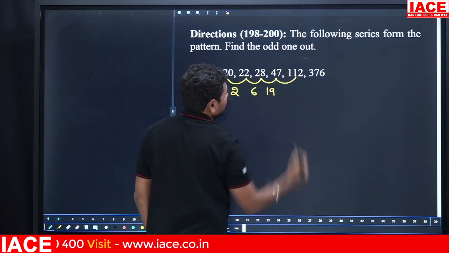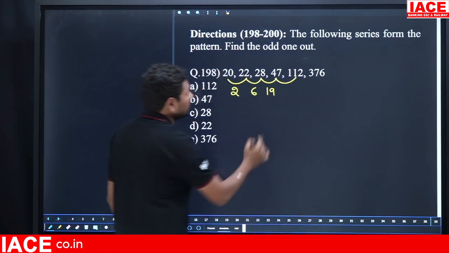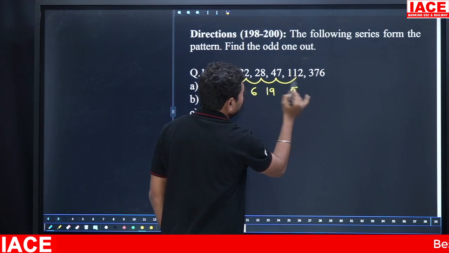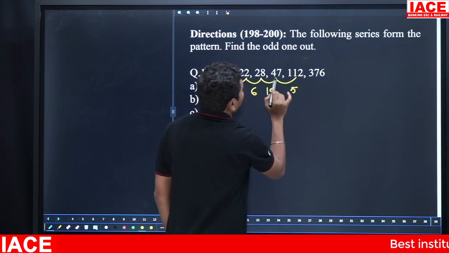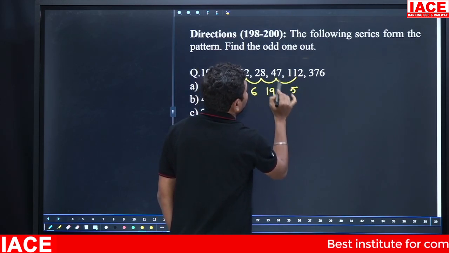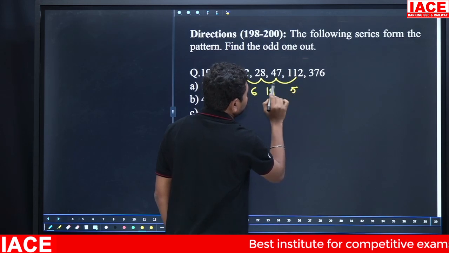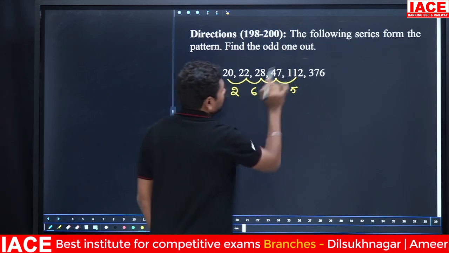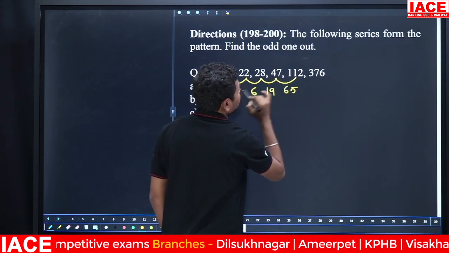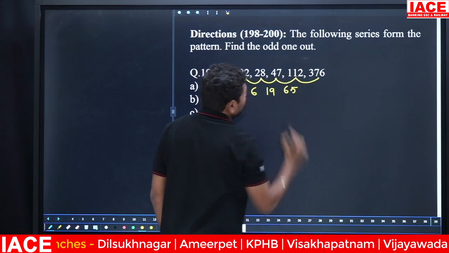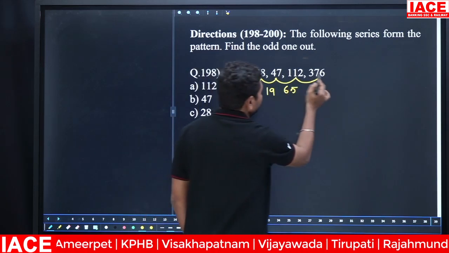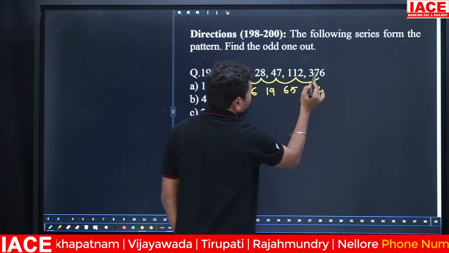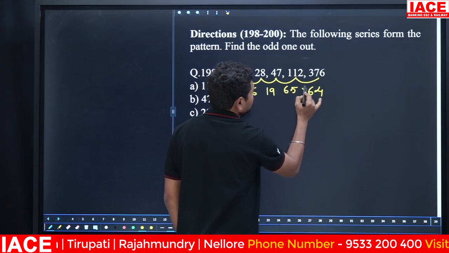And 47 became 112. 47 to 112 means 65 is added. The added numbers are 7 became 12, so 5 added, and 7 plus 5 is 12. And 53 added to 12 is 65. And next 112 became 376. Now 2 became 6, so 4 added. 1 became 7, so 6 added. 1 became 3, so 2 added.